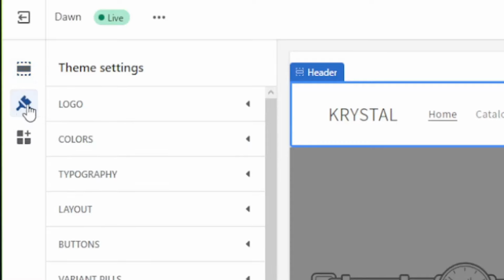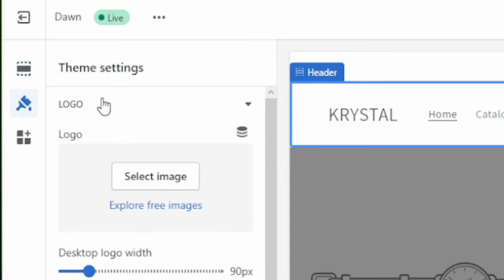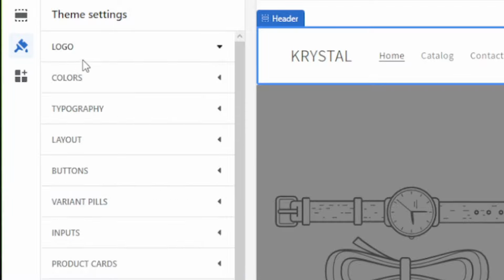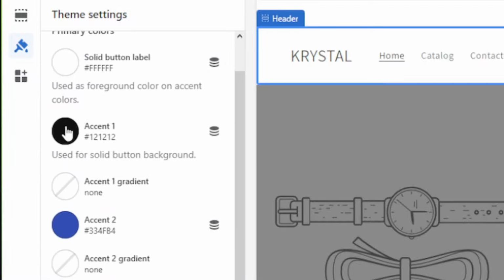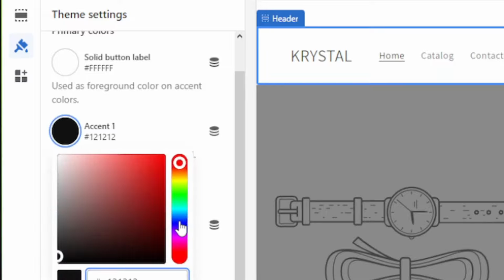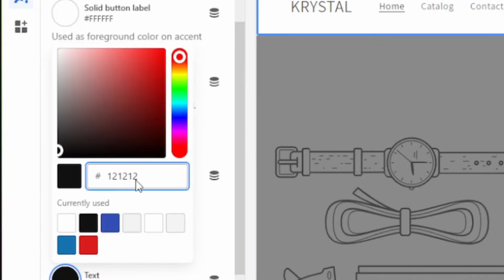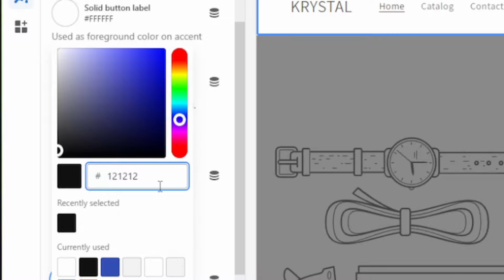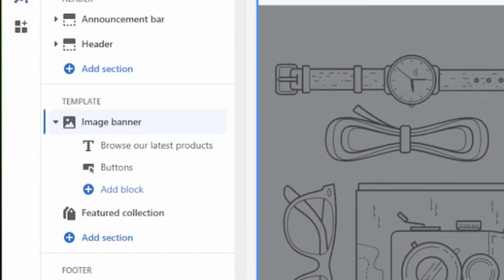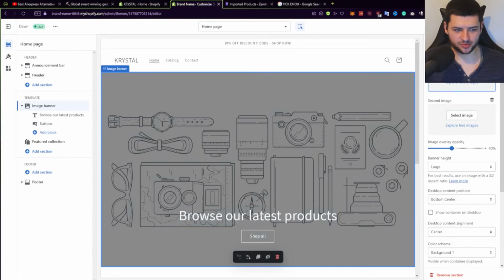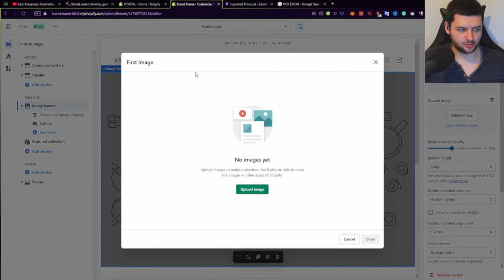Now, if you press this paint icon on the left, we can change the logo. So if you want to replace the text with the logo, you can select the image here. We can also go ahead and change the colors. So if you want the text color to be blue, you can change the black accent on the text over to here, which would be blue, or we could select a different color. I recommend just leaving this theme on black. It looks quite nice. This image banner is pretty big. We could press select image and we can actually upload an image here.